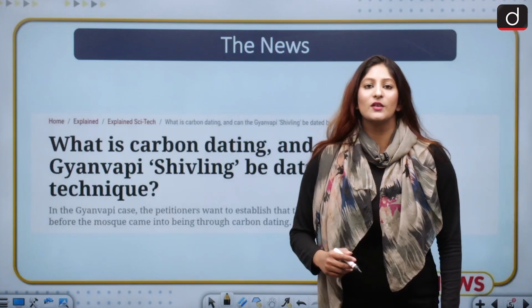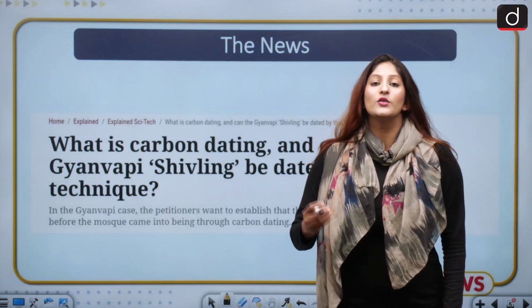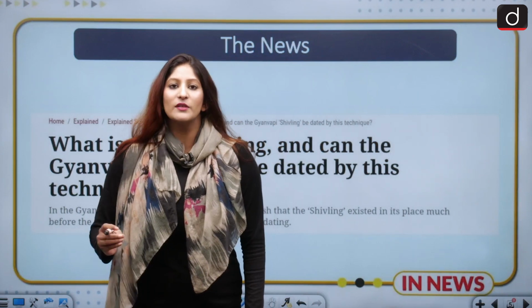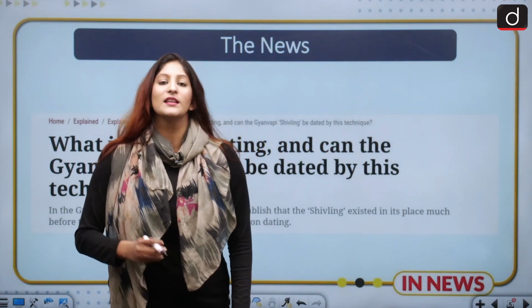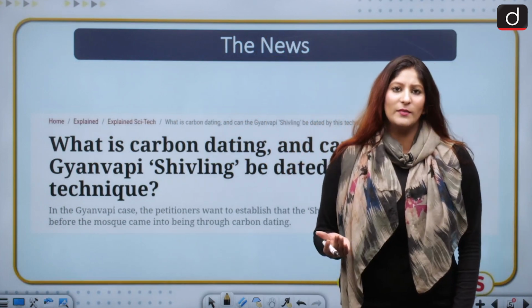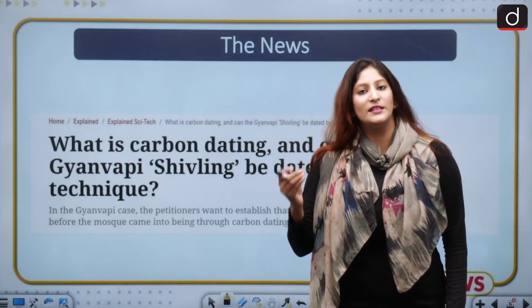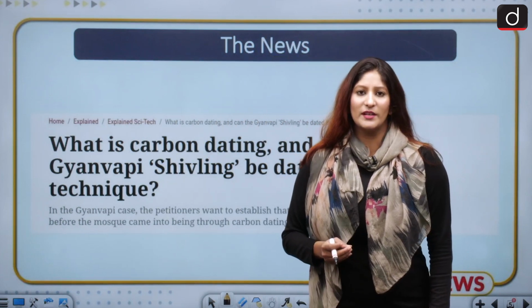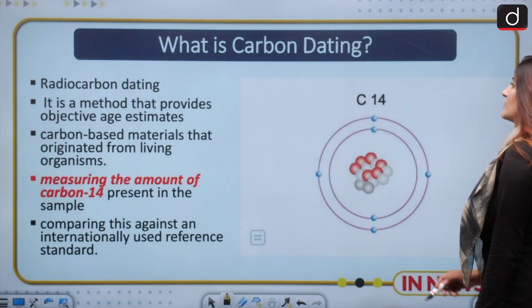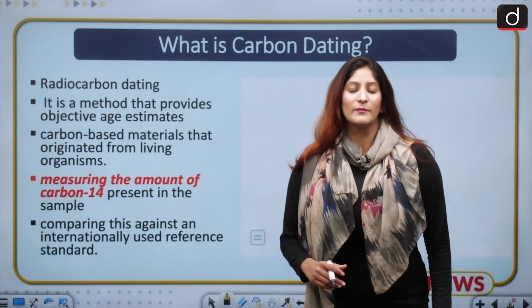So the District Court of Varanasi has given a nod to a petition that seeks radiocarbon dating for the portion which the Hindus claim as the Shivling. So we are going to understand what is radiocarbon dating, what are the datable materials as well as the non-datable materials, and everything with respect to this. Moving ahead, let us talk about what is radiocarbon dating.